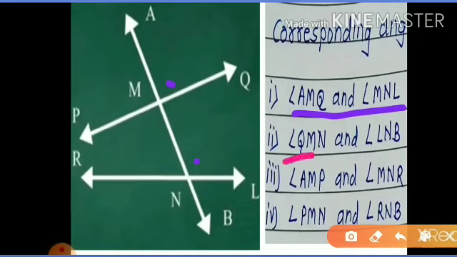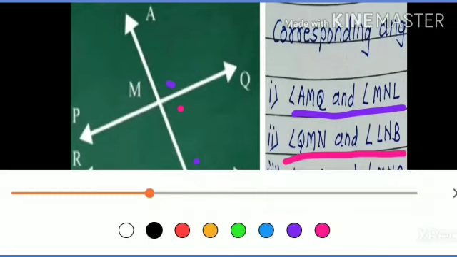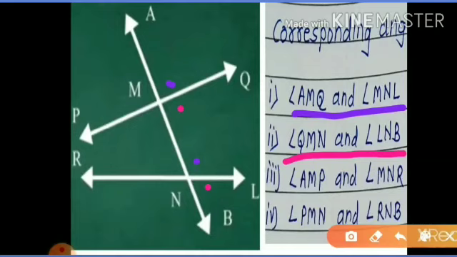Second is angle QMN and angle LNB. This is the second pair. Third pair is angle AMP and angle MNR. This is the third pair of corresponding angles.